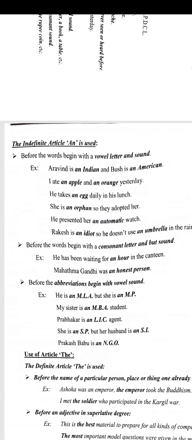Next, before abbreviations that begin with a vowel sound. When we use abbreviations like MLA, MP, LIC, we will use an before them, as they give a vowel sound. We will see some examples. He is an MLA but she is an MP. If it has a vowel sound, we will use an before the abbreviation. Next, my sister is an MBA student. Prabhakar is an LIC agent. She is an SP but her husband is an SI. Prakash Babu is an NGO.